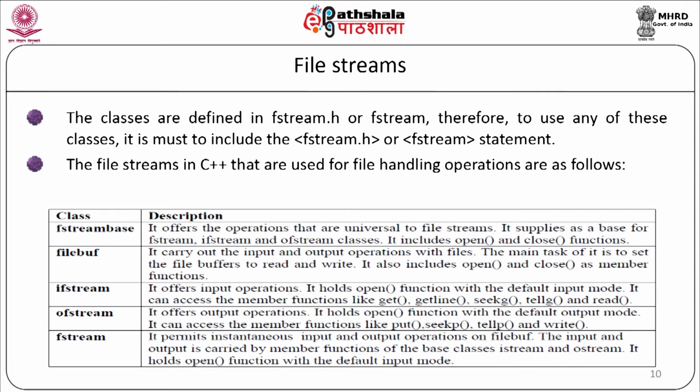The file streams in C++ that are used for file handling operations are: fstreambase. It offers operations that are universal to file streams. It supplies as a base for fstream, ifstream and ofstream classes. It includes open and close functions. Filebuf. It carries out the input and output operations with files. The main task of it is to set the file buffers for read and write purposes. It also includes open and close as member functions.